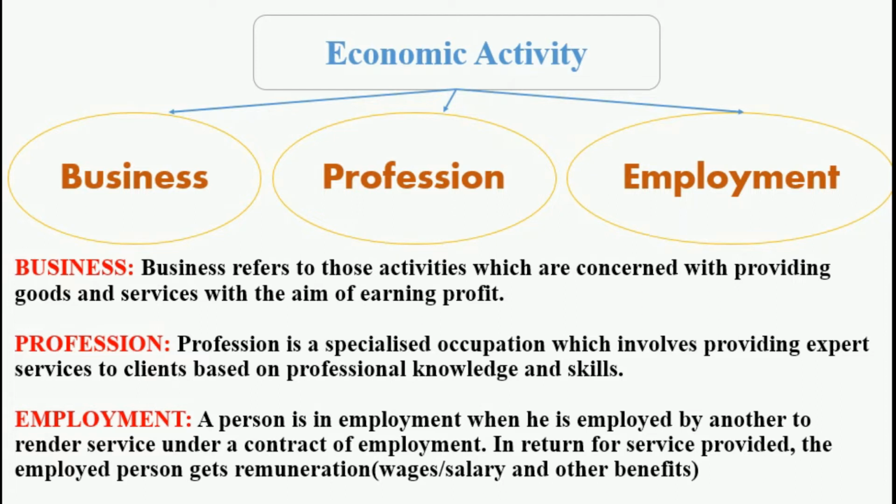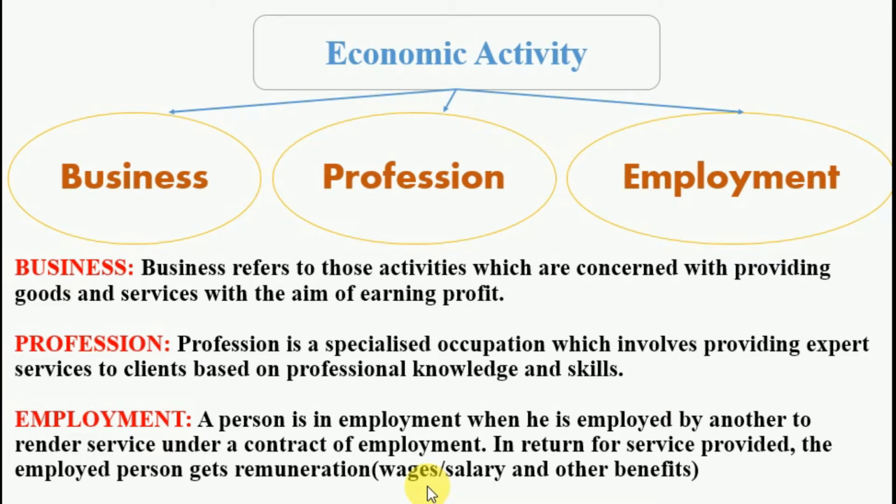For example, if a person works in a company, in exchange for services, he or she earns some amount of remuneration in terms of wages or salary. You can see in various companies there are a lot of persons working over there.